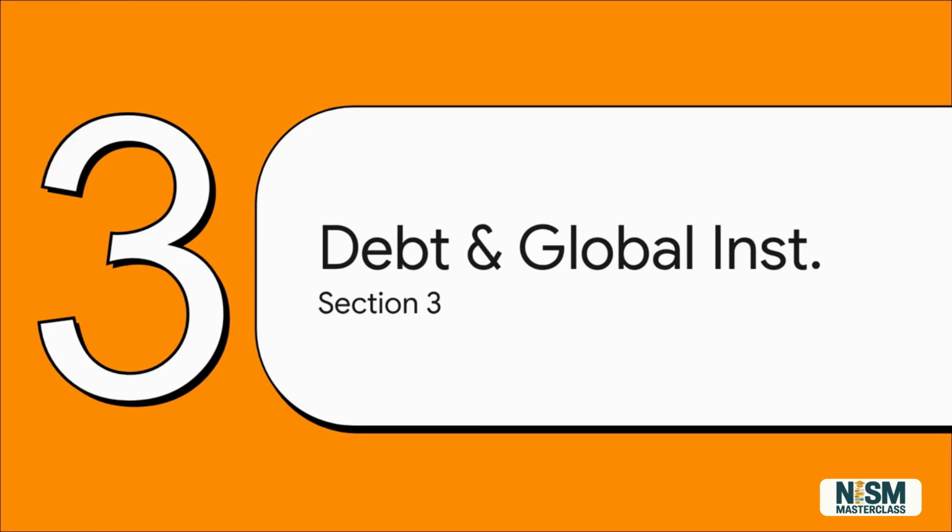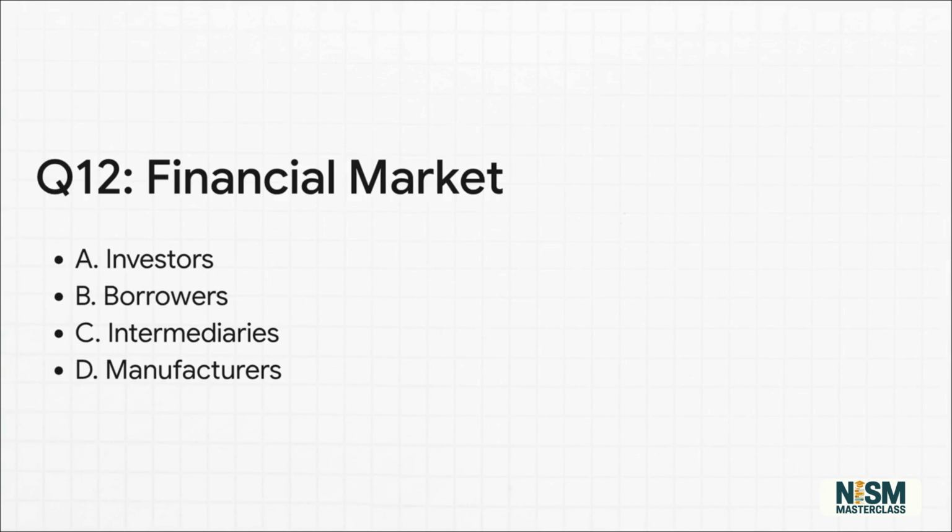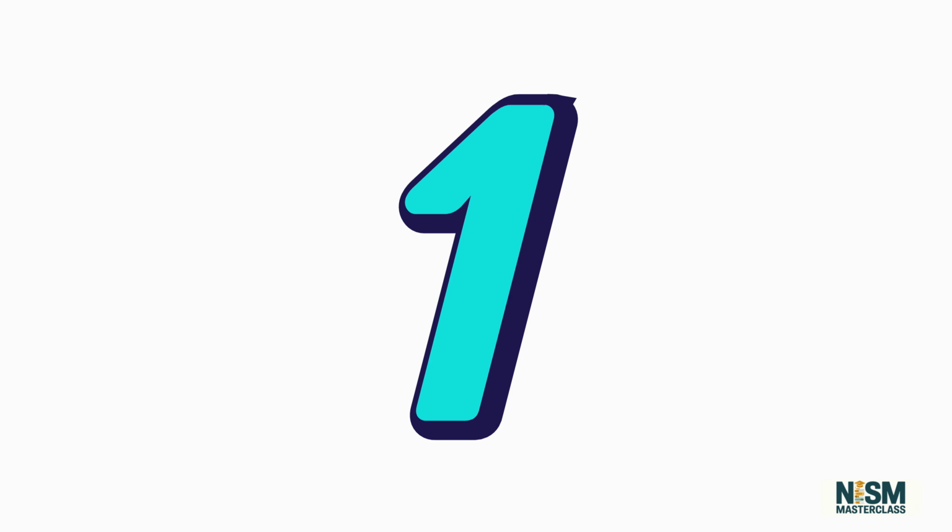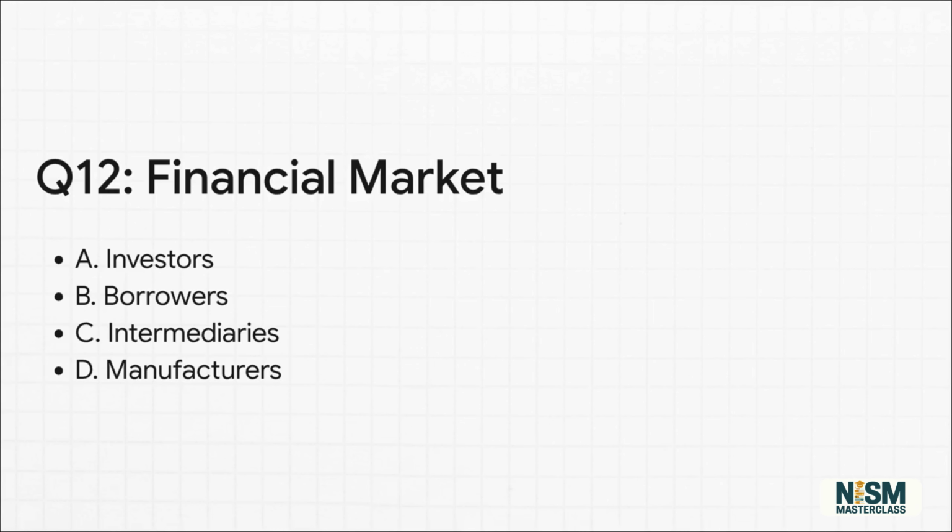Section 3. Debt and Global Instruments. Let's spot the odd one out for question 12. Which is not a component of a financial market? Investors, borrowers, intermediaries, or manufacturers? It's D. Manufacturers make physical things. They aren't core financial market components like investors or intermediaries.